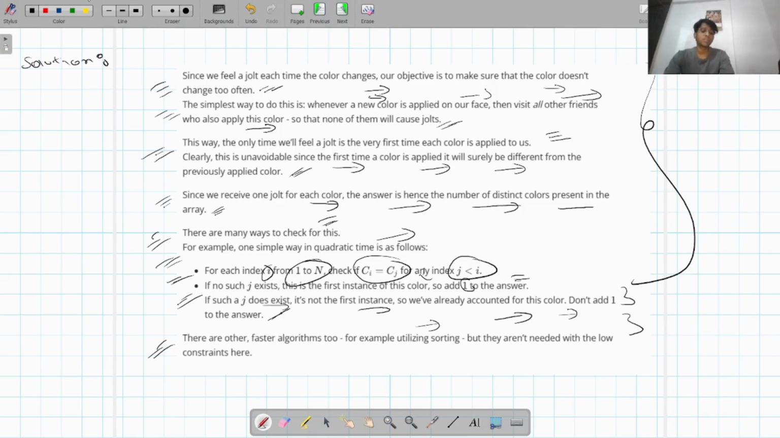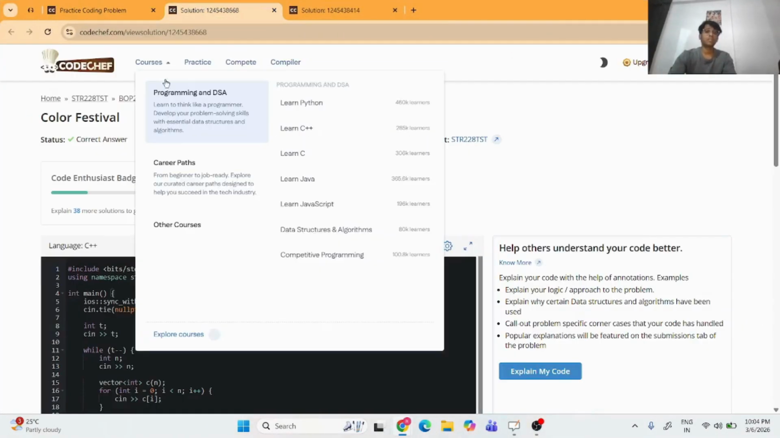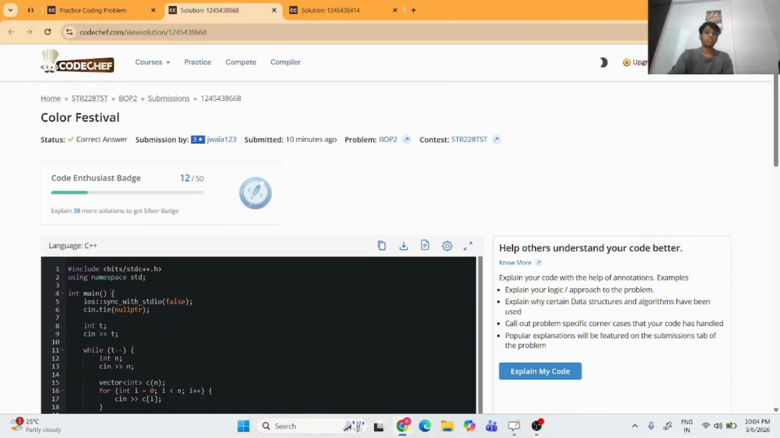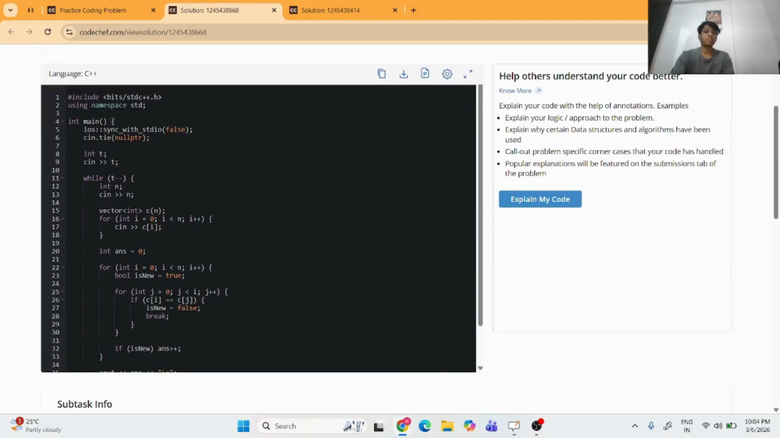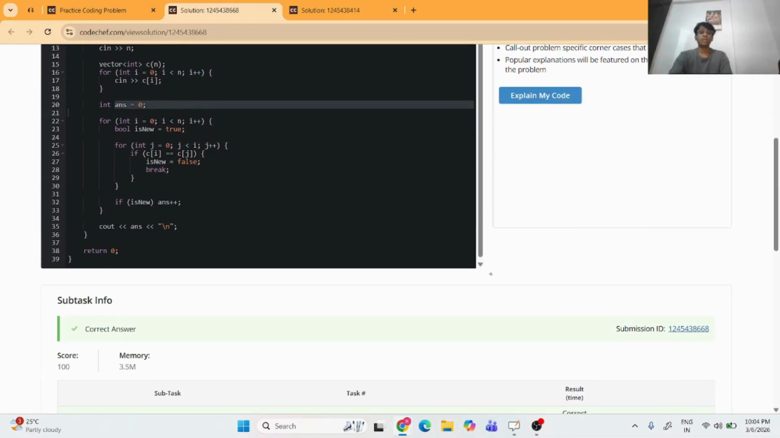Now let's move to the simple C++ code for the question. So this is the simple C++ code. If we go up, you can see that I took the input for all the test cases, then I took the input for the array. Then I initialize answer equal to 0, then a for loop. In this I initialize boolean isNew equal to true. I'm running a for loop and checking if C of i equals C of j, and whenever the condition is met, I will break and move forward, and at last I will simply print the answer. And as you can see, guys, I have got my C++ code right.